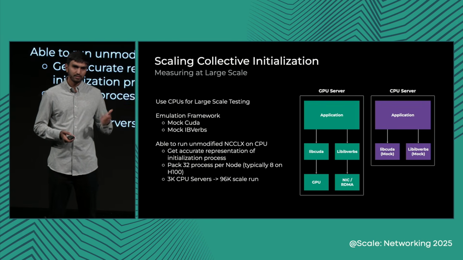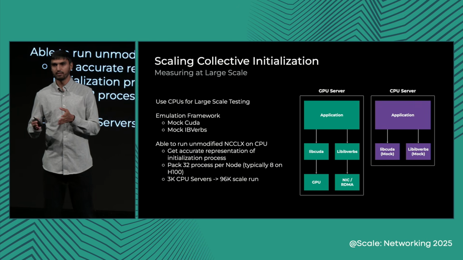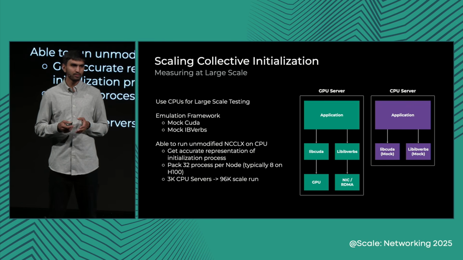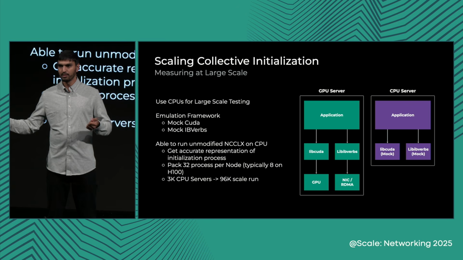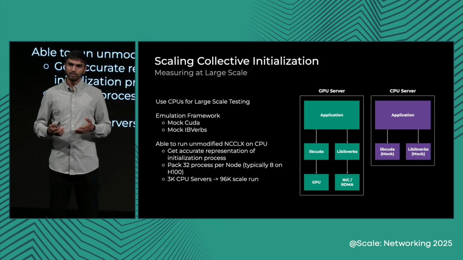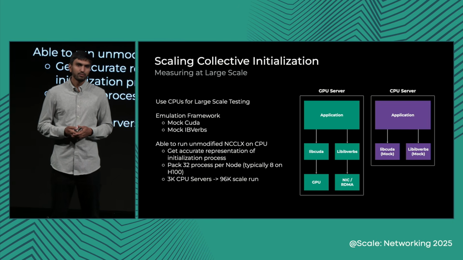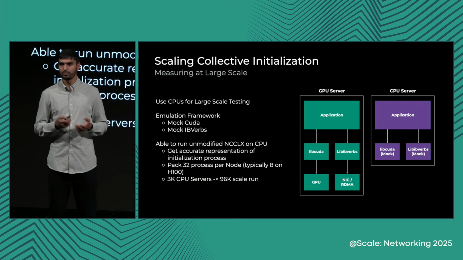So we did these optimizations, and we did a few more. It would be too much to include all of them in here, but we were very proud of all the stuff that we did, and we did an 8K run on an 8K GPU cluster, and we saw some notable improvements as well. However, we did not have more resources to do further large-scale initialization runs. But we wanted to be ready whenever the GPU resources land, right? So what we did was we had a lack of GPU resources, right? And how do we overcome that?